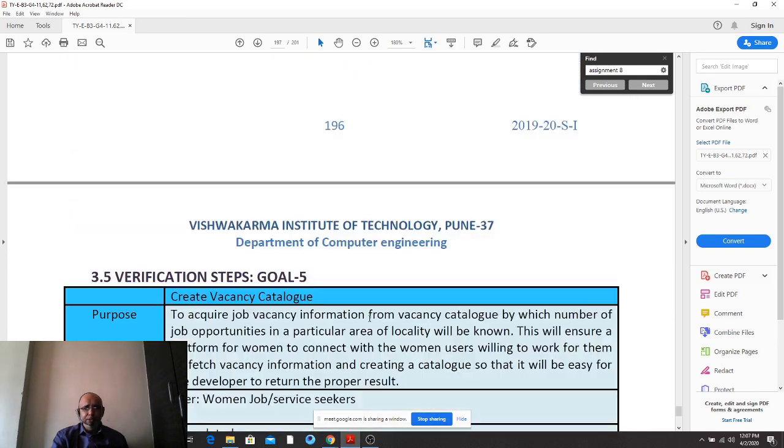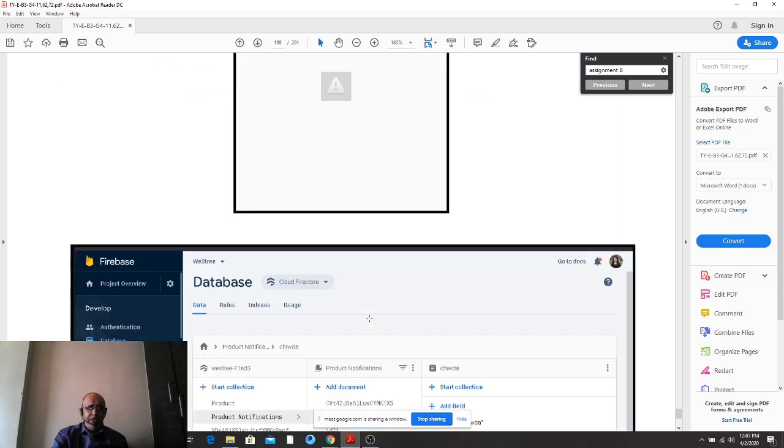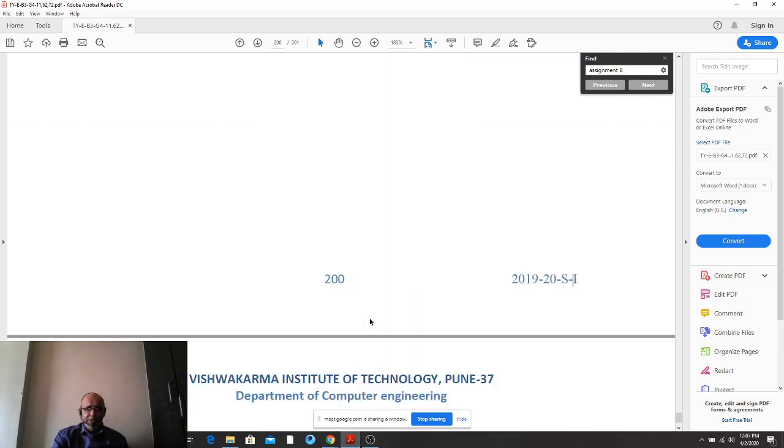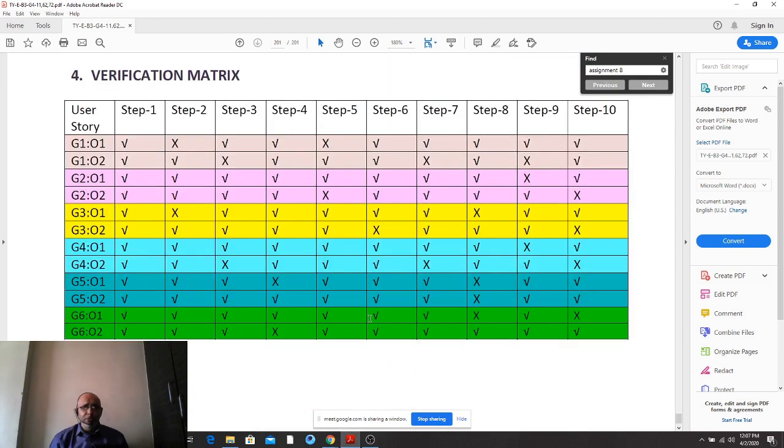And what is important is that after having this verification table created, there is a matrix at the end that is a very short matrix. Goal 1, objective 1, objective 2, like that till 6. What is being achieved and what is not being achieved. The steps have been indicated. 1 to 10 are the steps of objective 1. 11 to 20 are again rated as step 1 to 10. So what is achieved? Which story has been achieved?